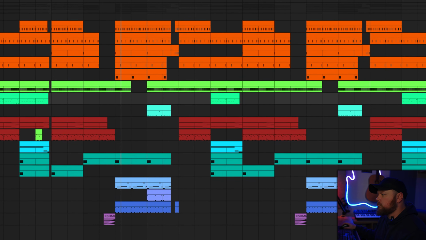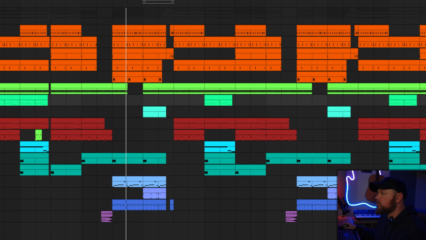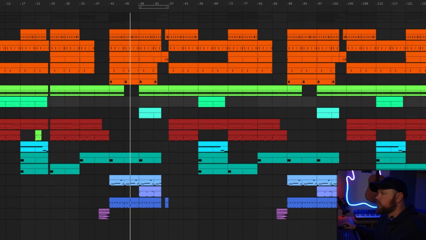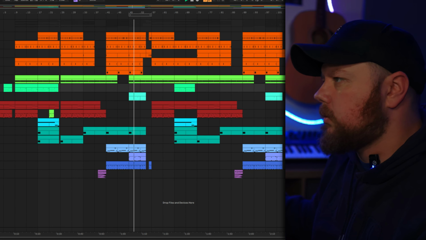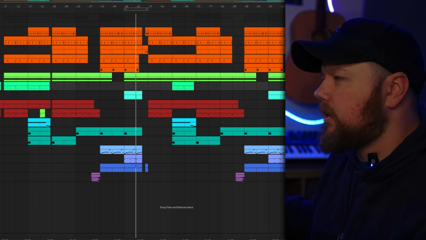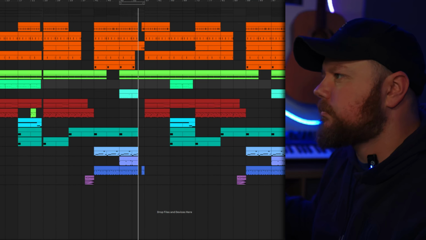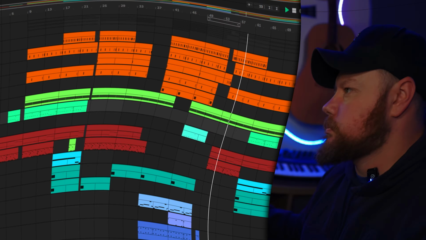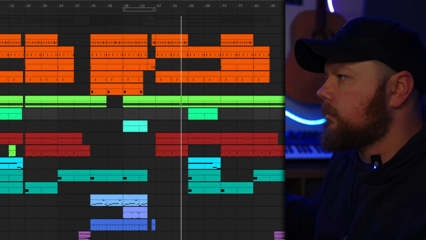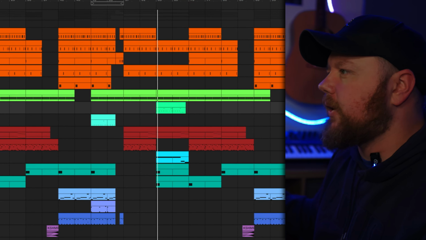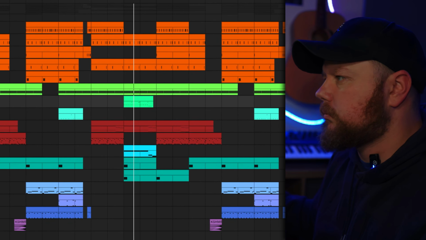We've just got the reverse crash going into the switch up. Bring the Z808 in here. I think this sounds mad. And back to the piano section. This time it's going straight into the kick. We take the kick out here. Just kind of switch around from the first verse.